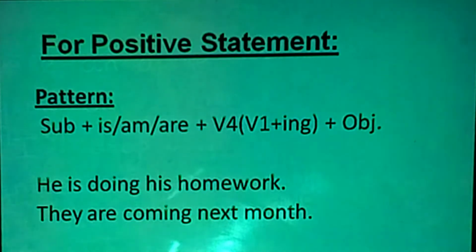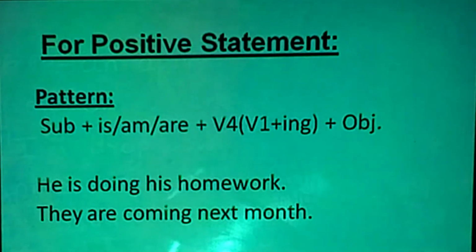over here we have two examples of positive statements of present continuous tense. The first is: he is doing his homework. Over here, he is the subject, is is the helping verb since it belongs to he, then the verb form is doing, and his homework is the object. So this will be the pattern of a positive statement in this tense.